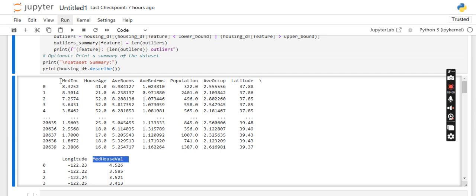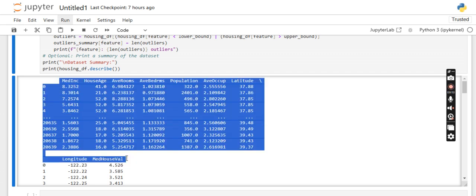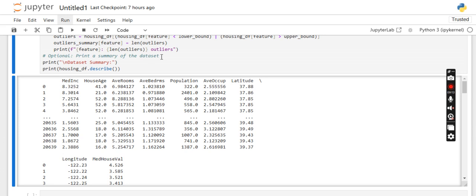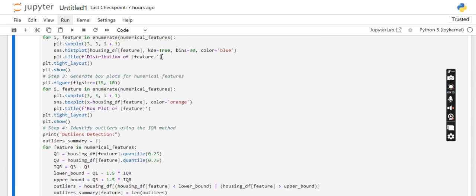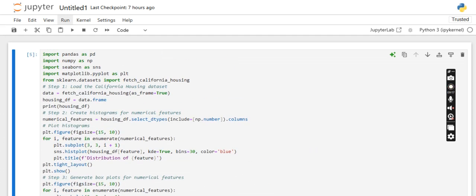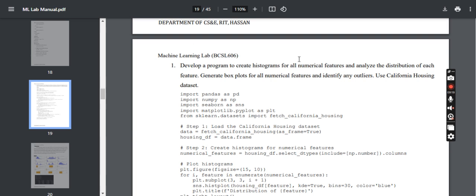So these are the different features which are present in the data set, and we need to use only the numerical data, as it is given in the question. We need to analyze only the distribution of each of the features which has numerical data.